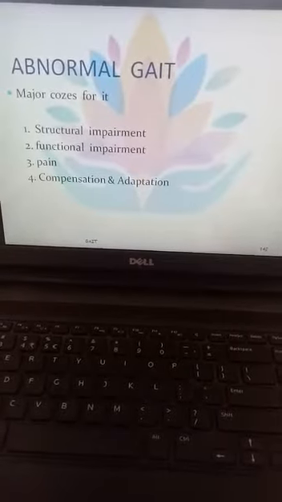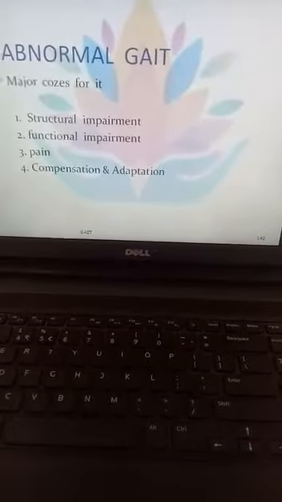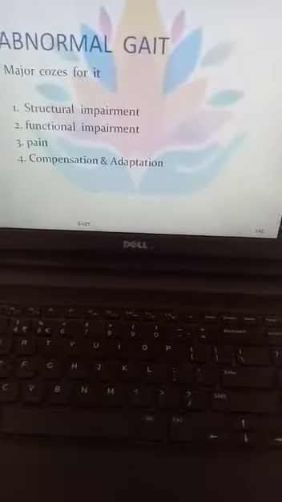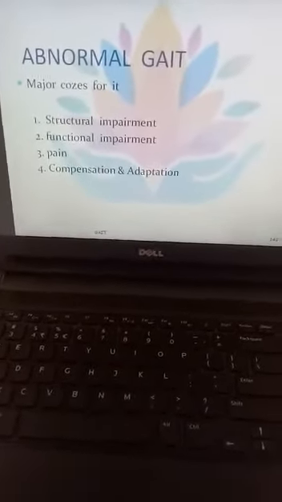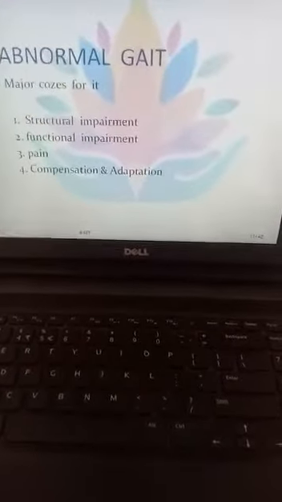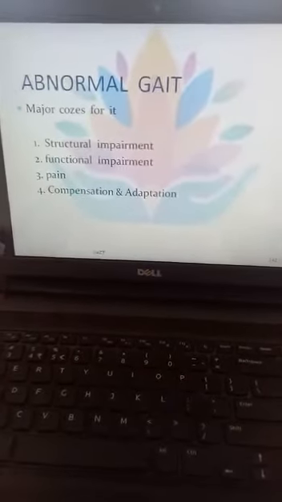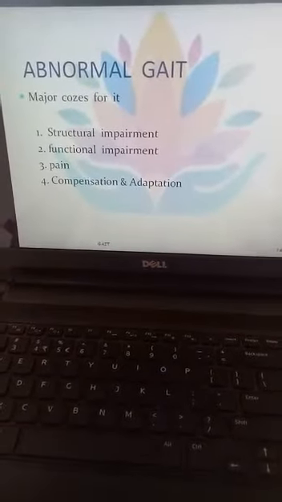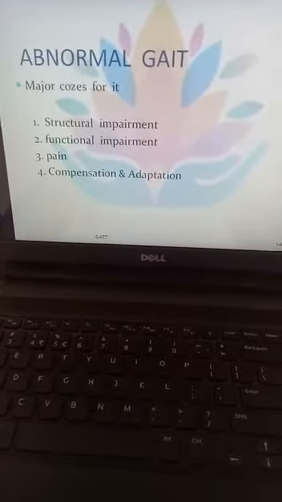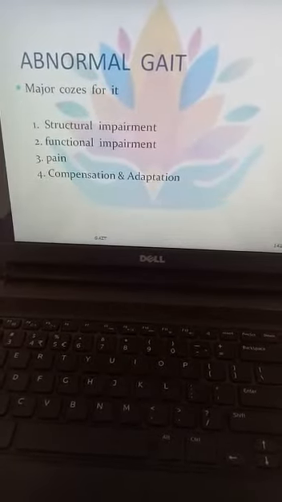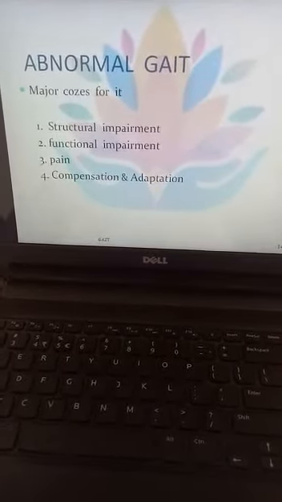Structural impairment means whatever muscles, joints or any other structures are situated in our body, and because of any abnormality created in these structures, an alteration happens in the gait. This alteration is considered an abnormal gait, so it is known as structural impairment. If any structural involvement causes the abnormality of the gait, it is known as structural impairment.